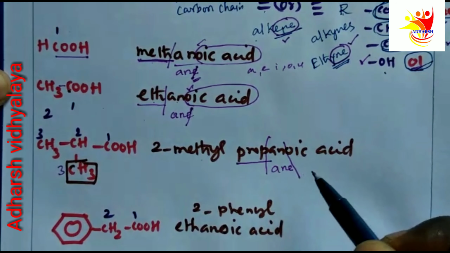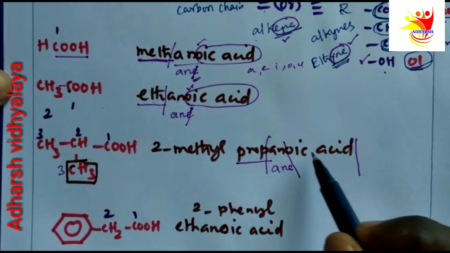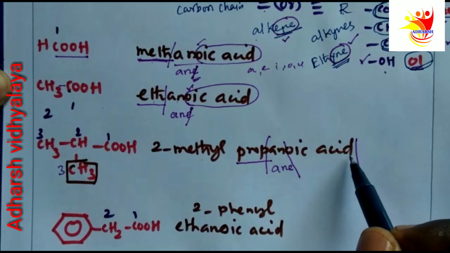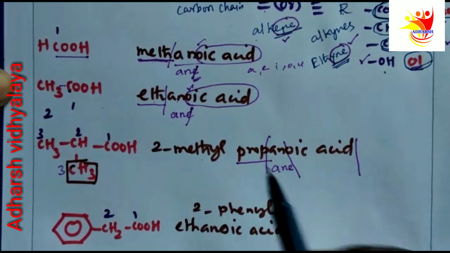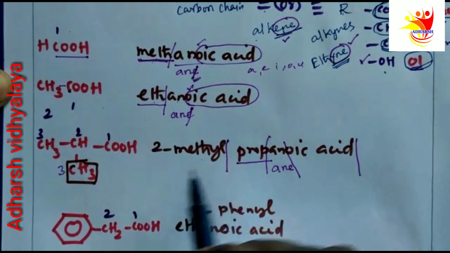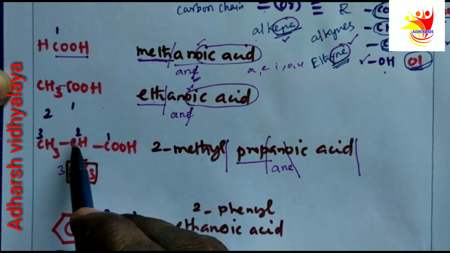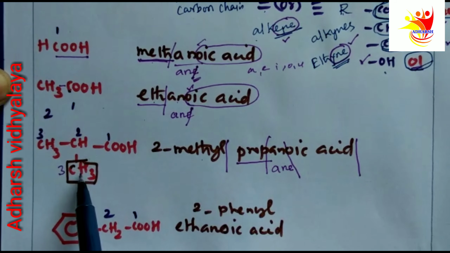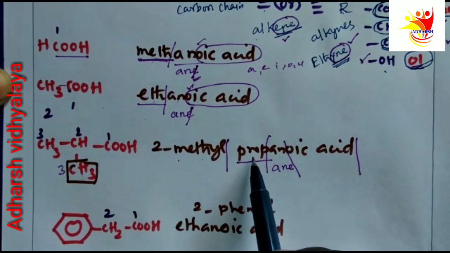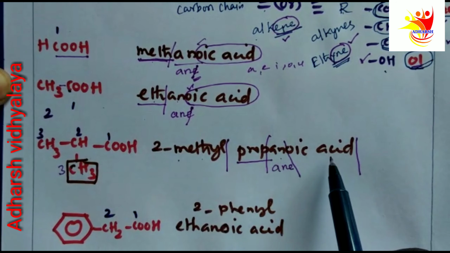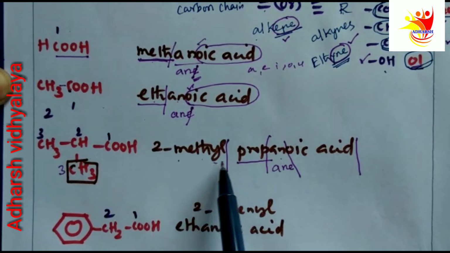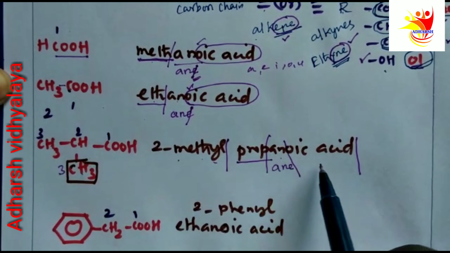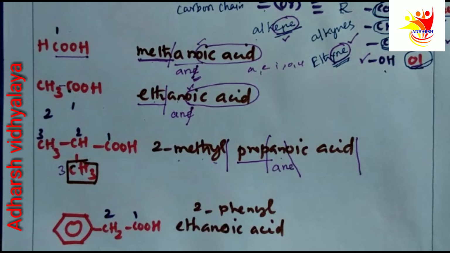ANE. What is the functional group? Carboxylic acid. So the secondary suffix is OIC acid. What is the prefix? 2-methyl. On the second carbon atom, we are having a methyl group, so its IUPAC name is 2-methyl. Prefix, root word, primary suffix, secondary suffix: 2-methyl propanoic acid.